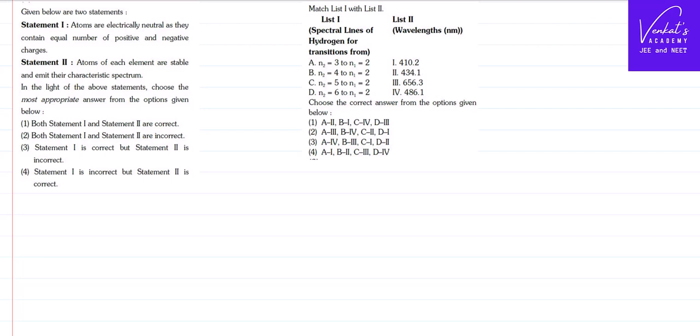Here in this video, we are solving two questions that appeared in NEET 2024 from the chapter Atoms. Let us see the first question. Atoms are electrically neutral as they contain equal number of positive and negative charges.